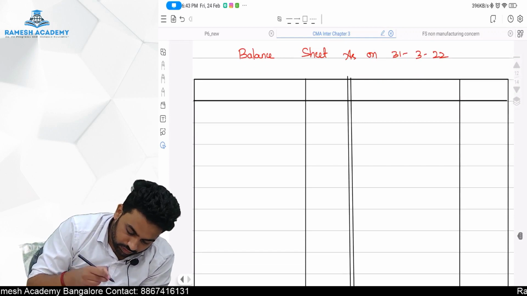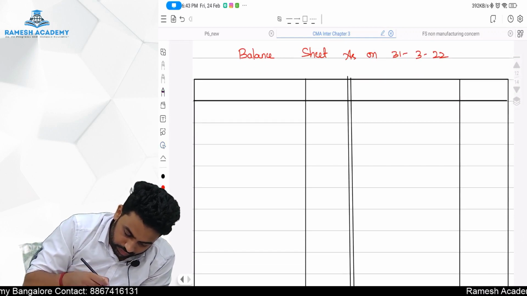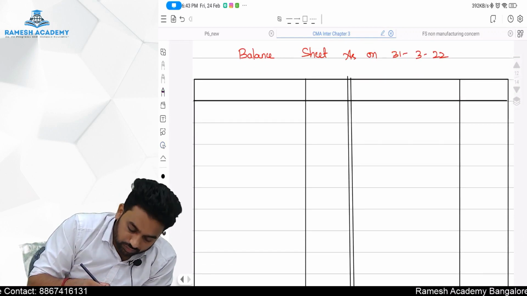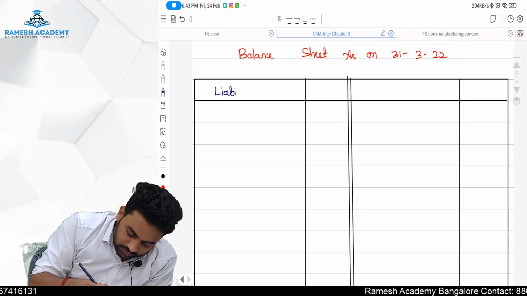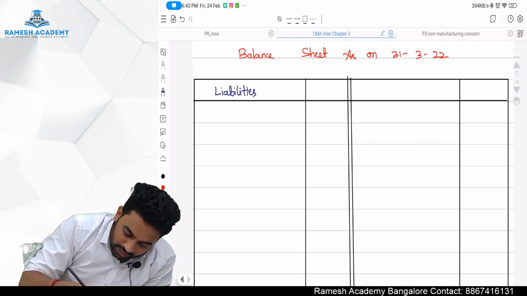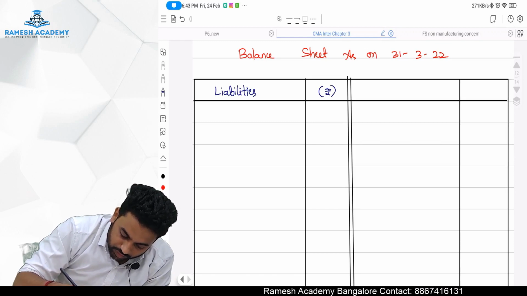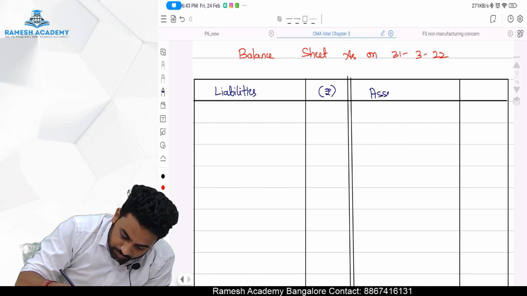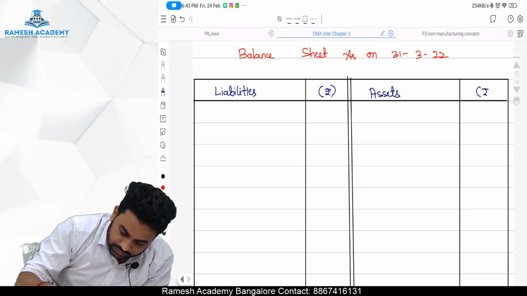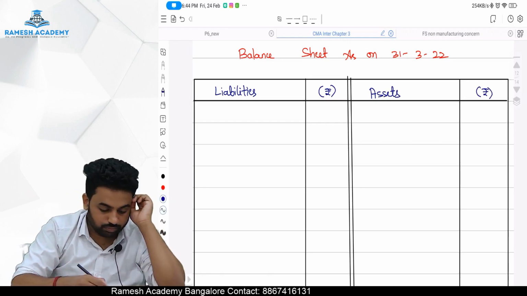Debit, credit, particulars? It is liabilities, not debit credit. Why, sir? Balance sheet is a statement: liabilities and assets. Okay, we'll go one by one.